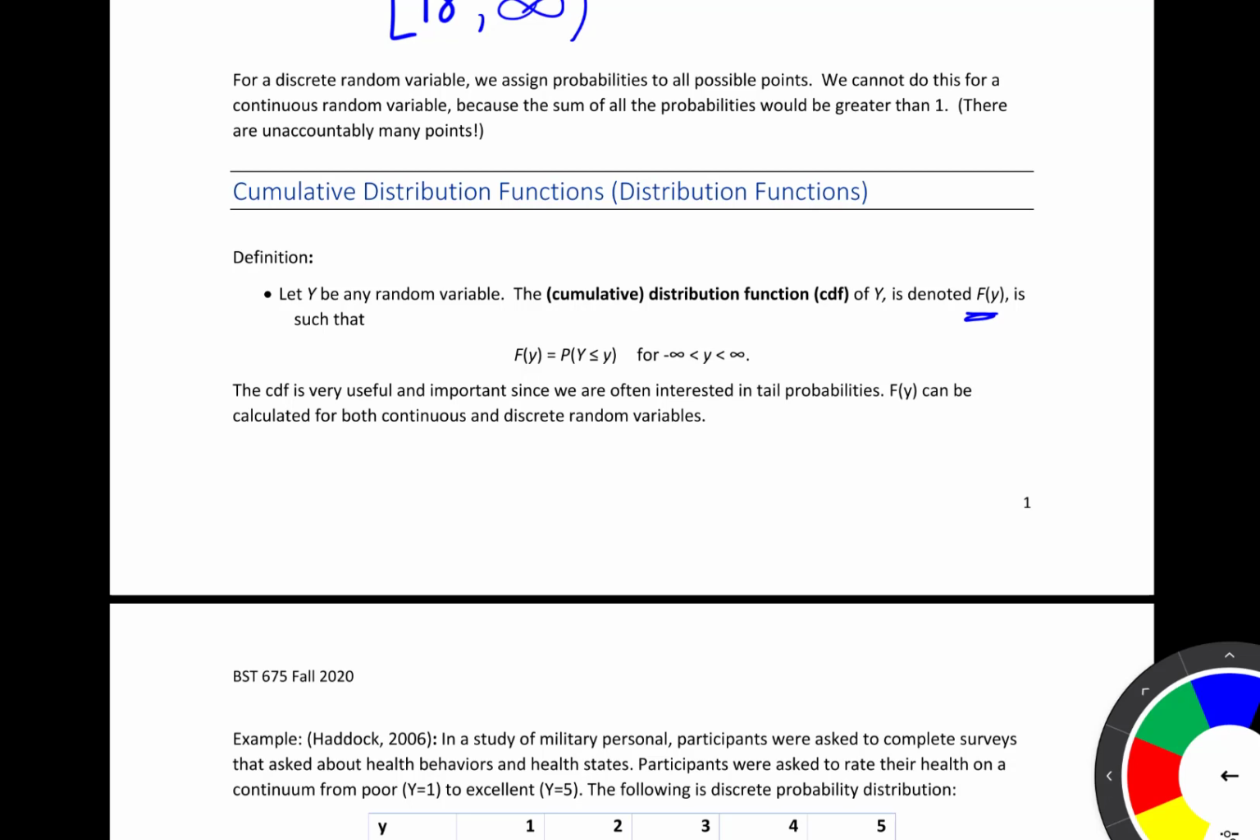So whenever we define our CDFs, we need to make sure we define it in such a way that lowercase y can be from negative infinity up to infinity. And that might sound kind of odd for the discrete case, but we're going to look at an example to illustrate what this would look like. CDFs are very useful and important since we're often interested in what are called tail probabilities. So usually when you have found a p-value, for example, you're really looking at a tail probability. And then the CDF can be calculated for both continuous and discrete random variables.